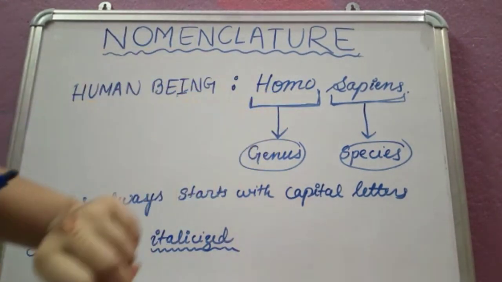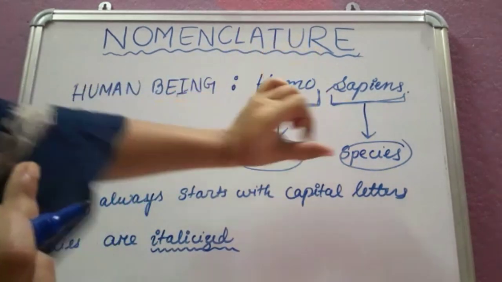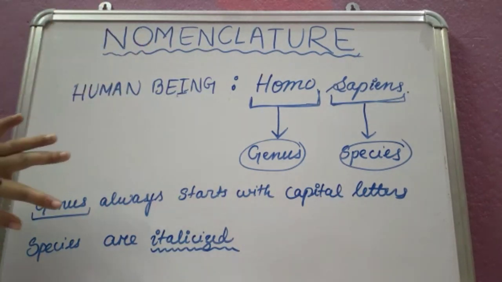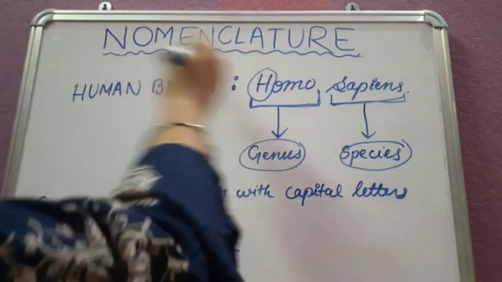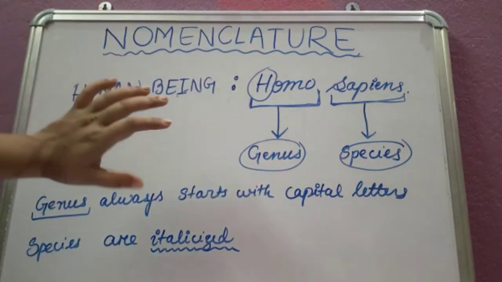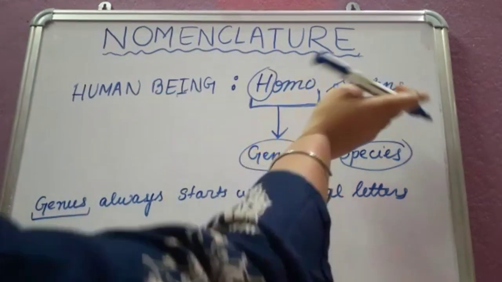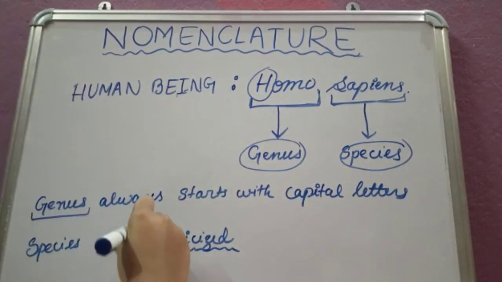How can you remember this? Genus always starts with a capital letter, and species are always italicized.